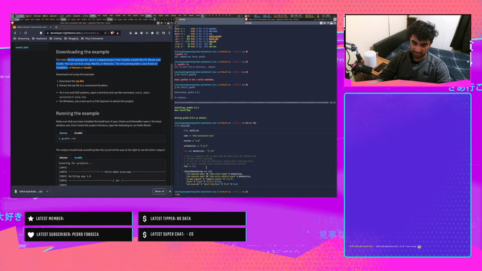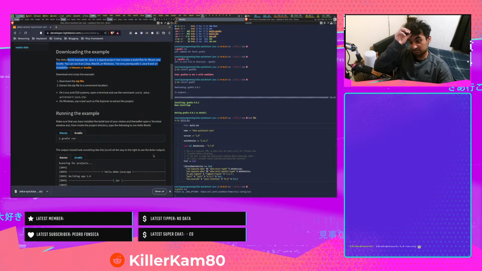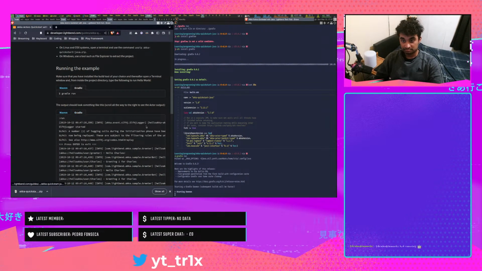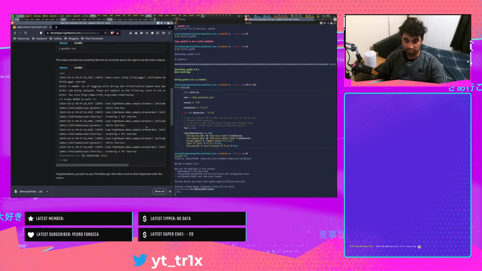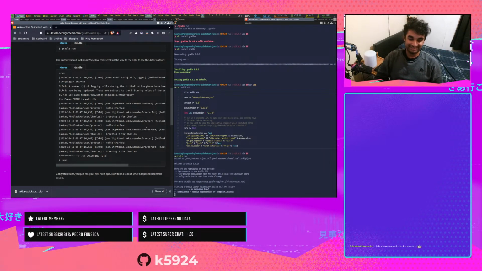If you do a Gradle, let's have a look. I don't know if it'll be okay, because it does recommend Java 8, but I'm running Java 19 right now. I'm running Java 19 just because I was like, ooh, Java 19, I haven't used it yet, I want to see how it does.